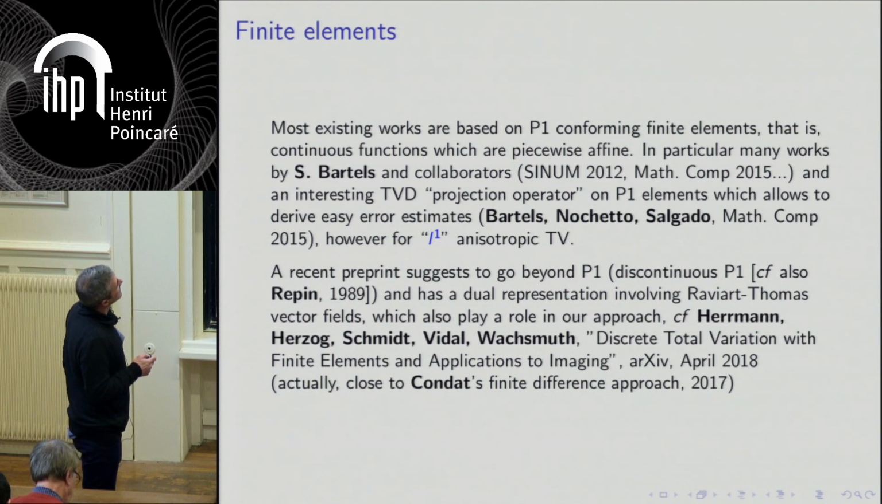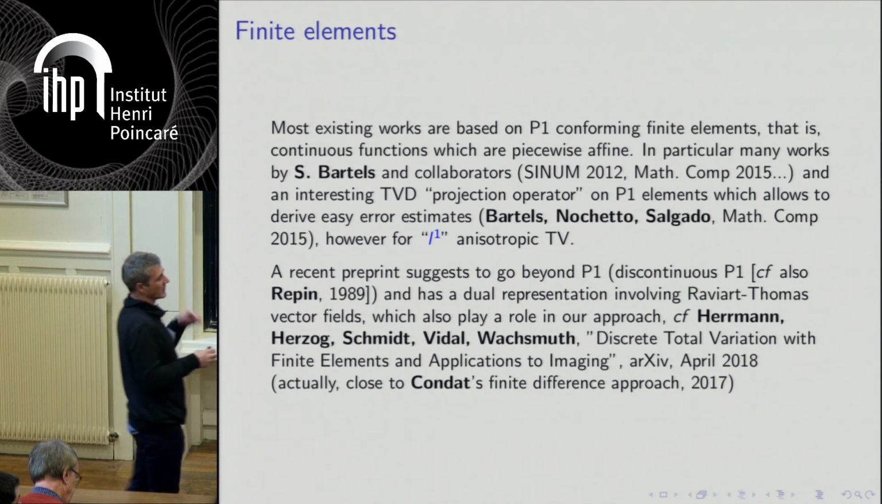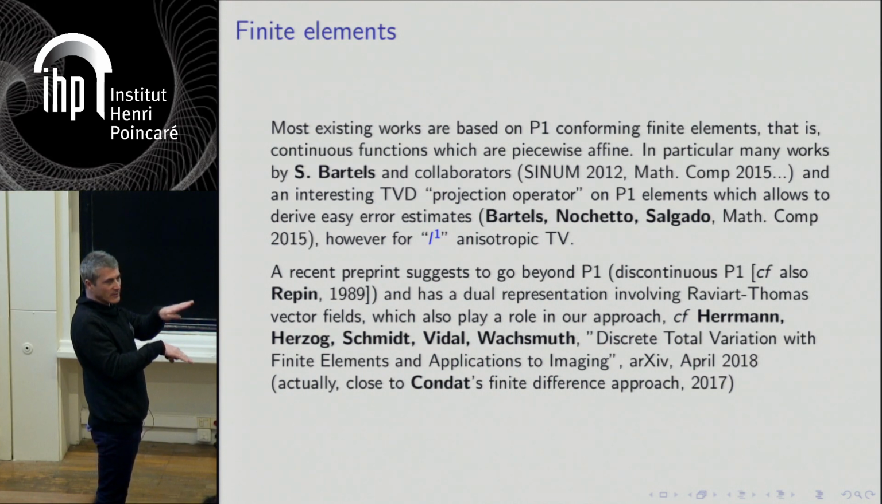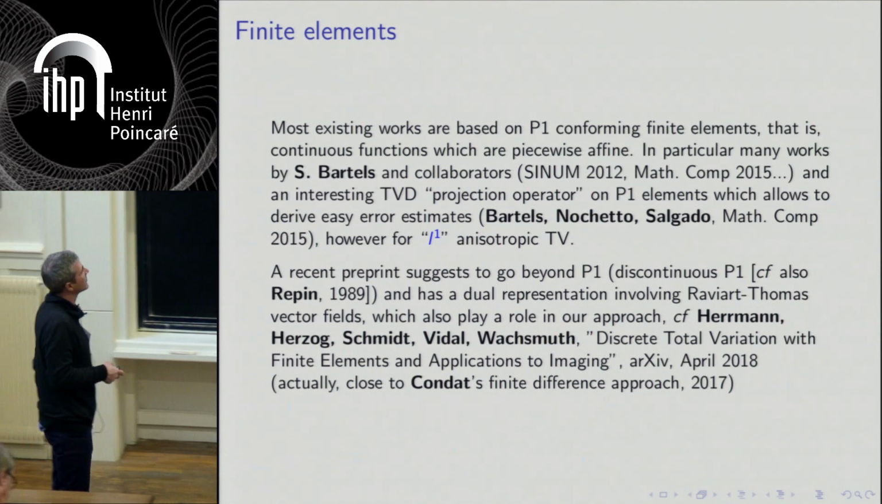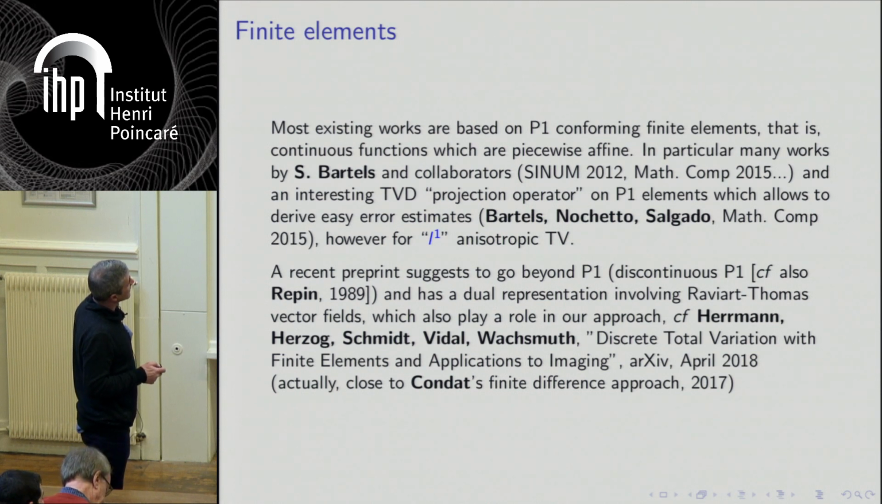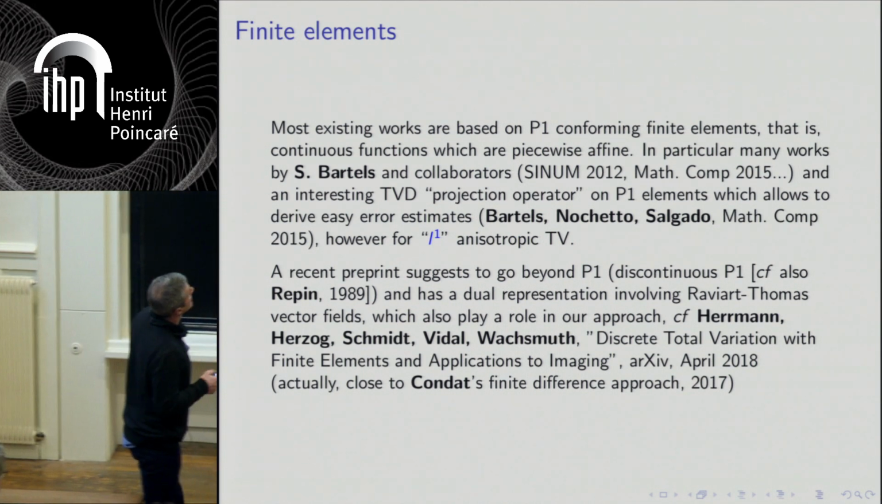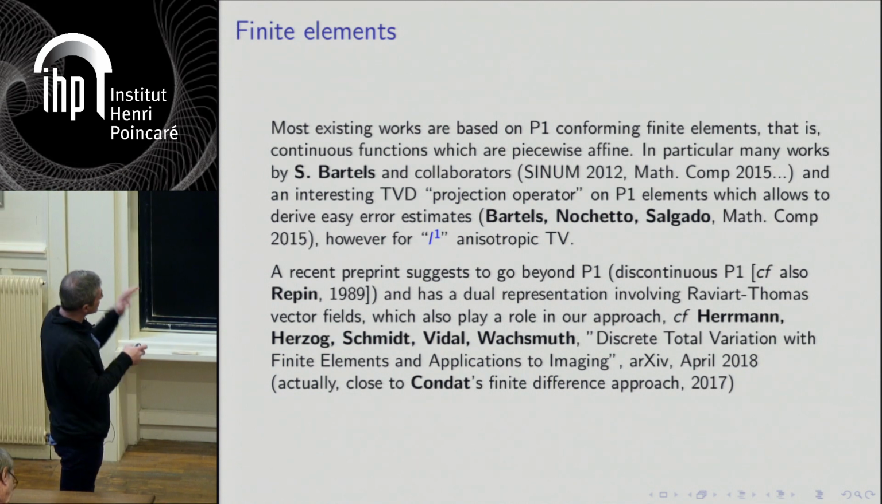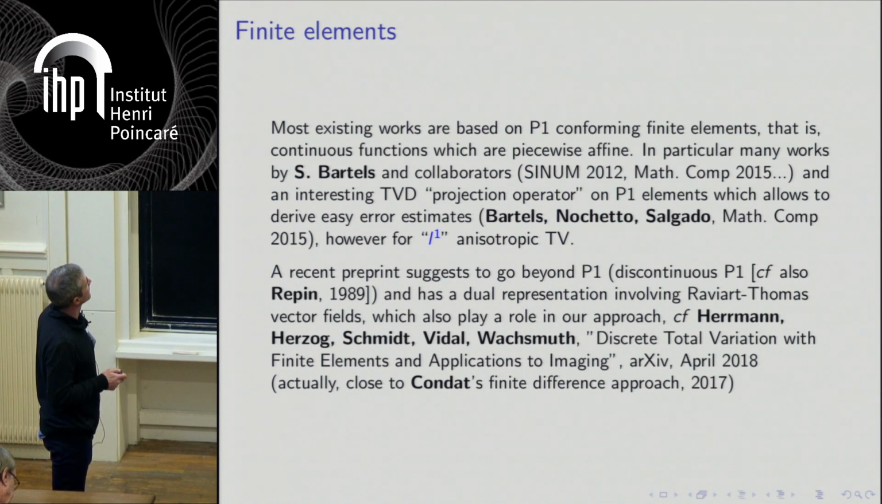And I found also an interesting recent preprint, which goes a bit beyond P1, and uses not non-conforming, but discontinuous elements, which is a bit different, because with discontinuous elements, you allow discontinuities between your elements, but you pay for that. So you count that in the energy as part of your total variation. So in that sense, it is conforming, in fact, for functions with bounded variation. And it's related to very old approaches. It was proposed already by Repin in '89 to use this kind of approach for functionals like the total variation.